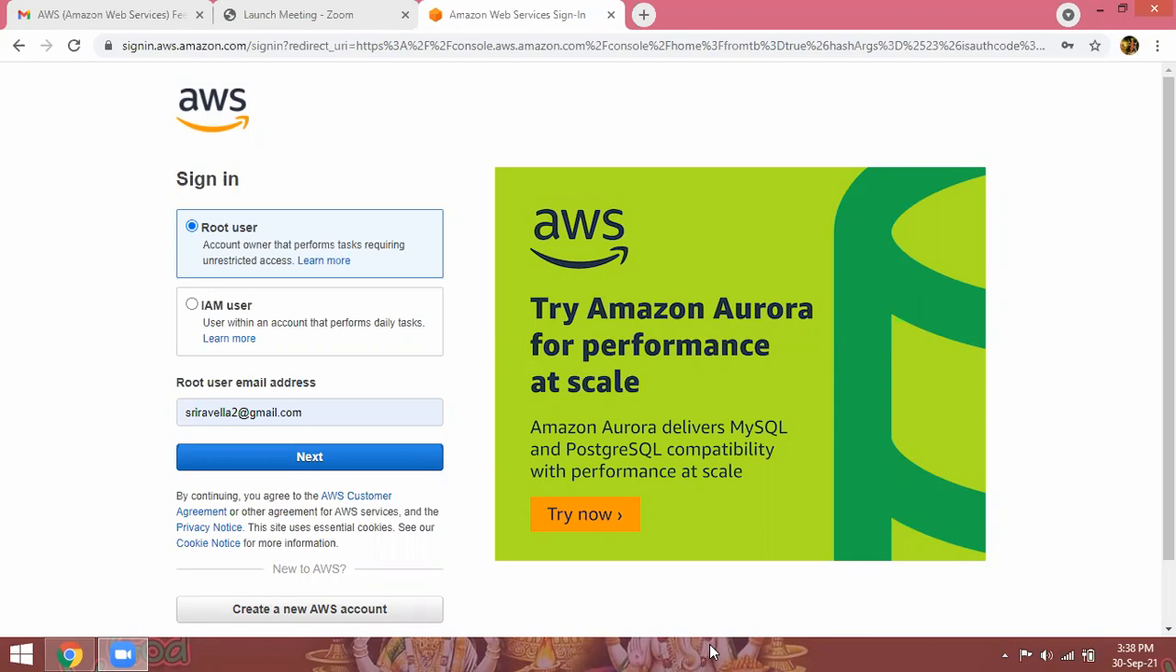Yeah, PuTTYgen software you have to download. That is 32-bit, 64-bit. What do we need to choose? 64-bit. Okay, sir. So today first we are going to launch the instance. First I will show you the Linux server instance, then we can go for the Windows server instance.